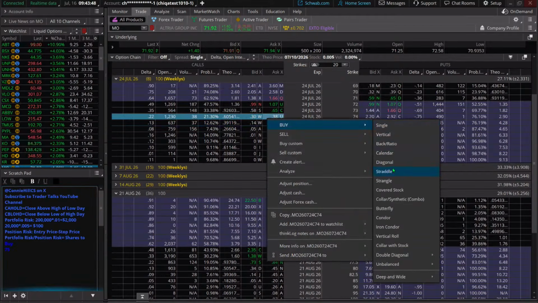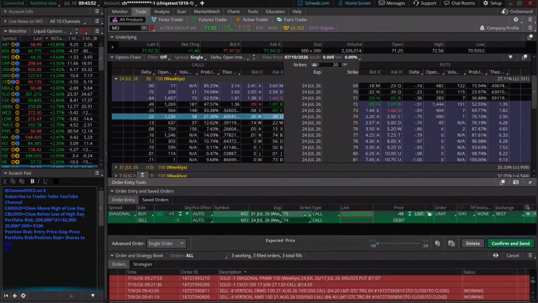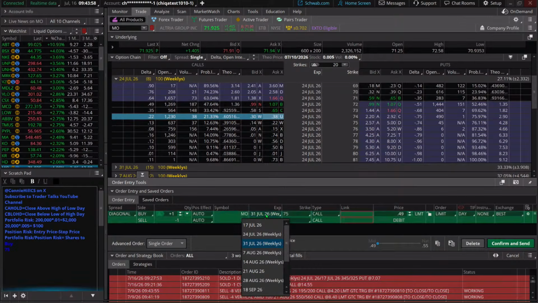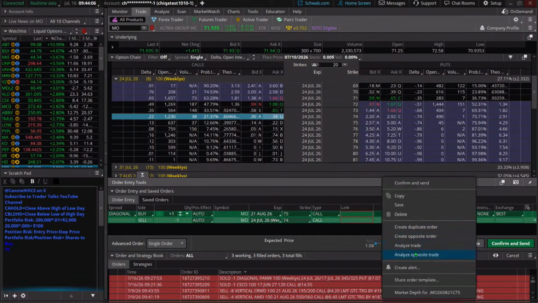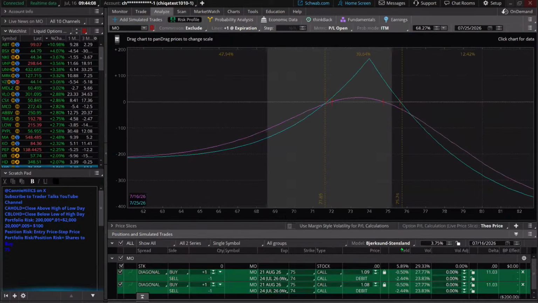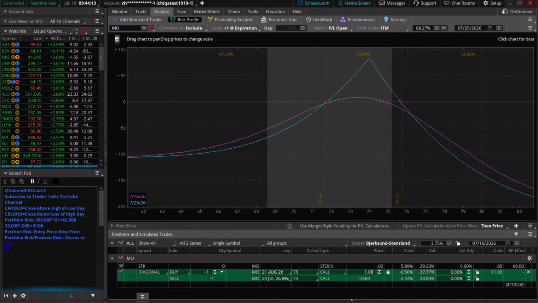Let's do buy diagonal. So we're going to sell the 74 and buy our long leg. It didn't really know it was 75, but it picked 75 because it's just the next strike in sequence. We're going to change that out to an August date. And this one's going to have a $1.08 debit on it. Again, if we look at it on the Analyze tab, this is kind of what it would look like.